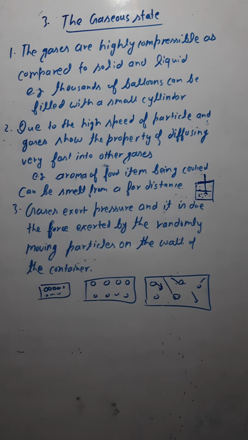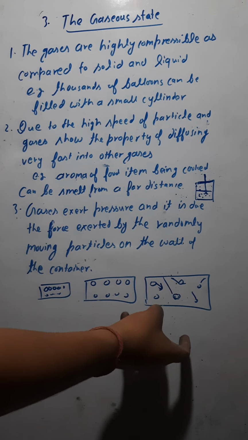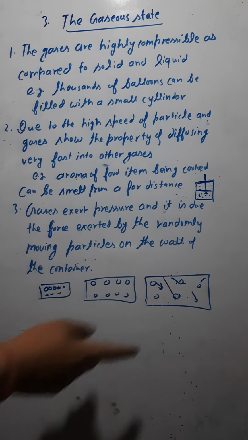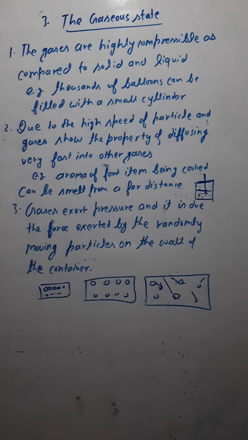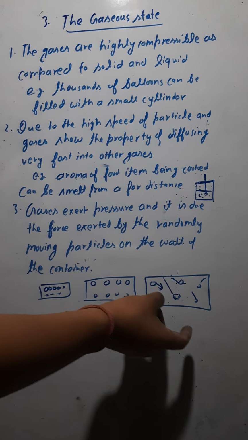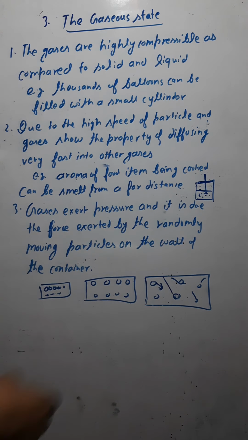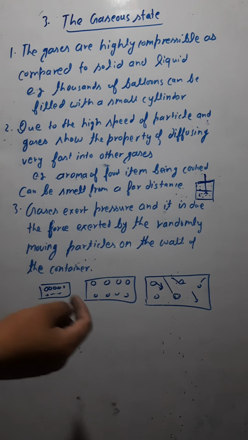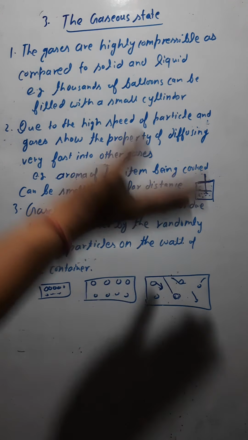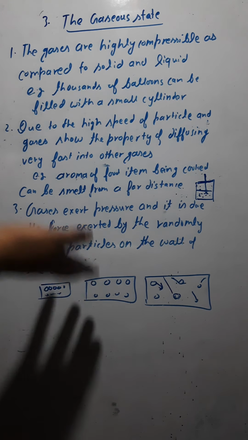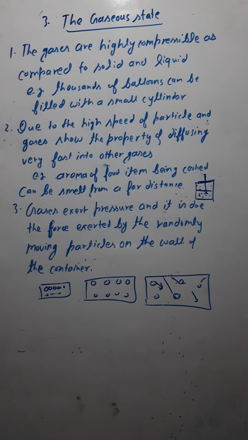The next property of the gases is the high speed of the particles; they have the highest speed in case of the gases. If you check the speed of the particles here and here, you would get the maximum speed in gases, because the particles are moving randomly here and there. Here you do not have that much speed, and here also you do not. But in case of the gases, the particles move here and there with a very high speed.